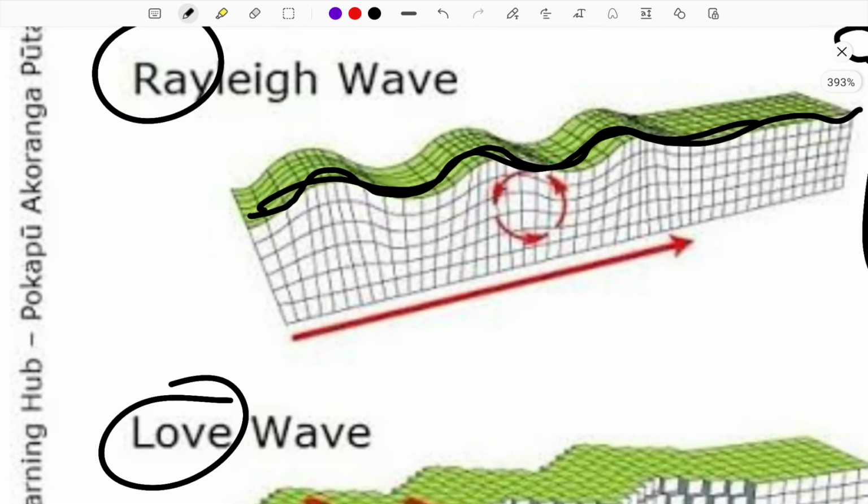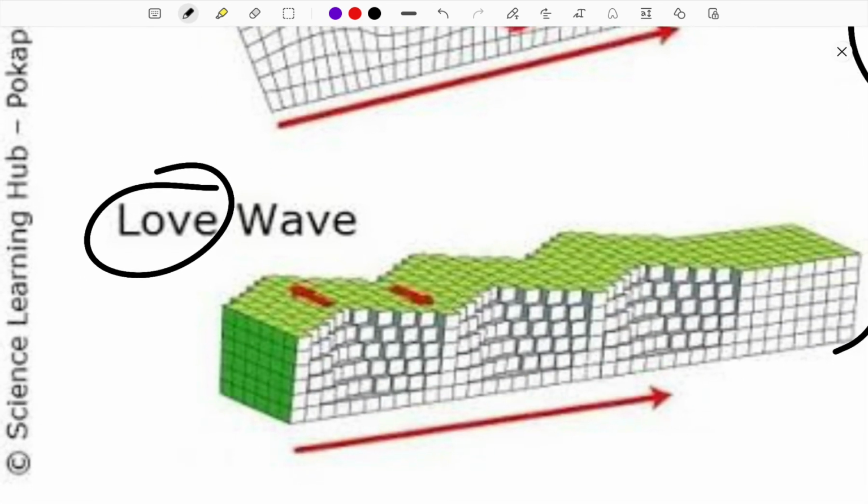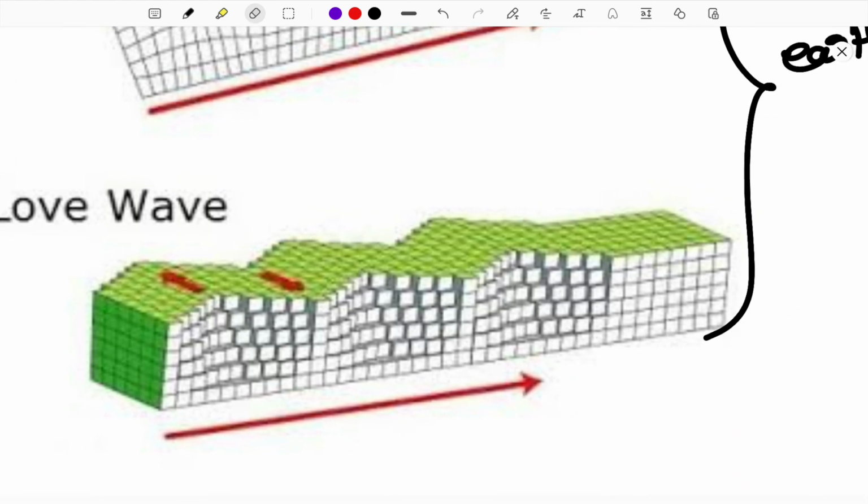Rayleigh waves travel in a wave form, and Love waves travel in a zigzag pattern. See here, it goes forward, backward, forward, backward, a zigzag pattern. This is not a similar pattern to the others. Love waves are the waves you love the most, but they are the most dangerous waves ever, causing more and more damage.